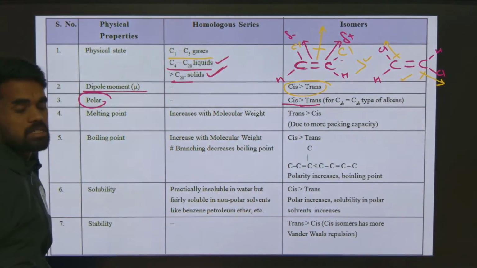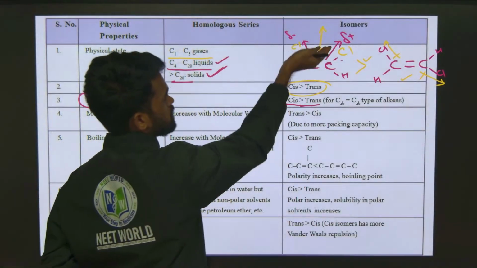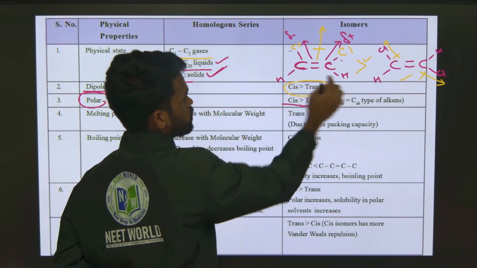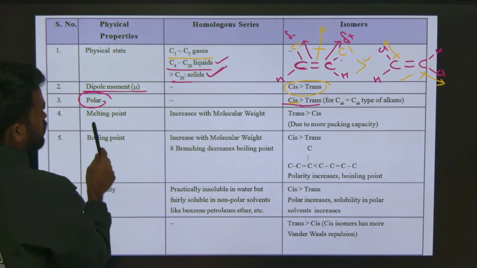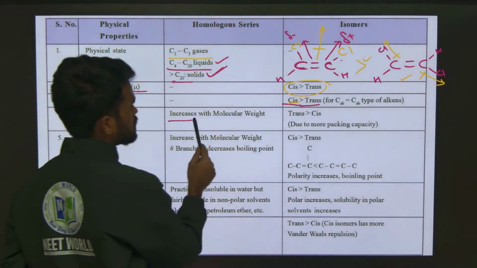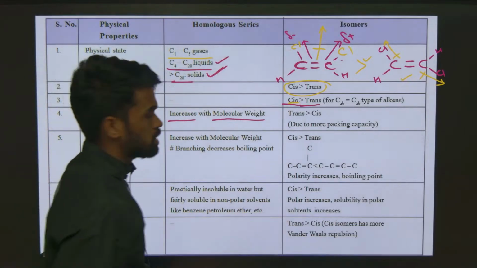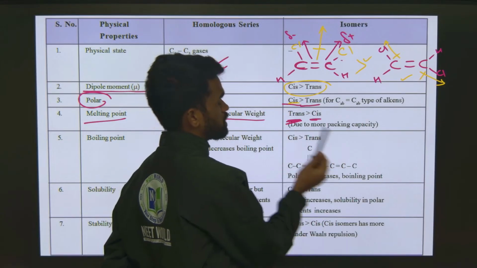What I am saying? These are generalized statements. Cis alkenes are more polar than trans alkenes, because they are polarizing towards one side only, but here they are polarizing in opposite directions, both charges. So cis alkenes are more polar than trans. Okay, so now melting point. When it comes to melting point, melting point increases with increase in molecular weight generally for a homologous series. Okay, for isomers, trans isomer will have more melting point than cis, because if you take